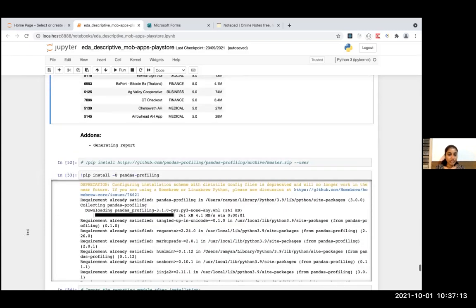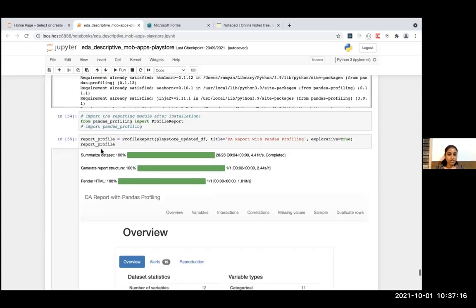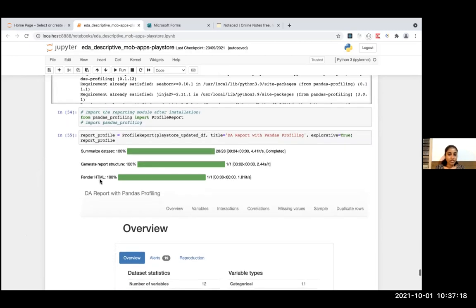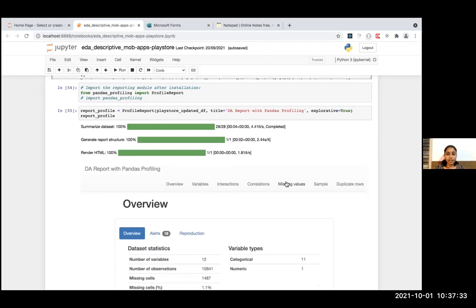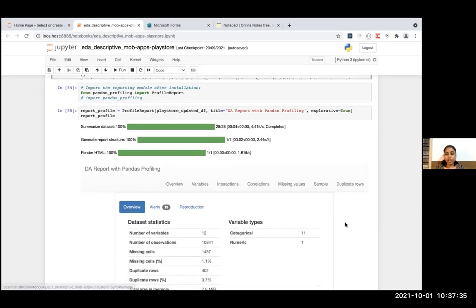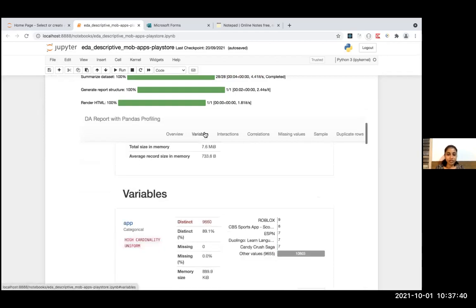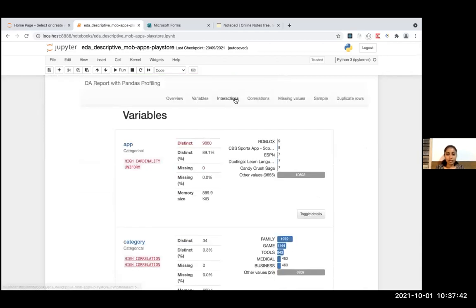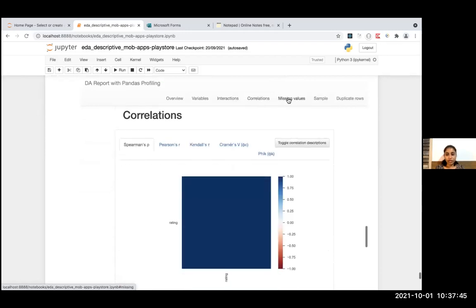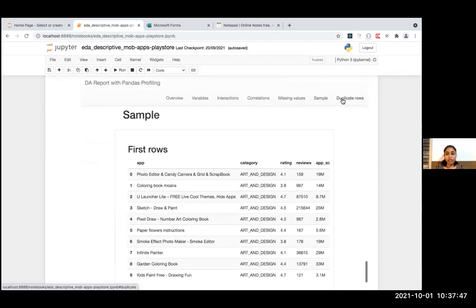And once I installed this library, it needs to be imported. Once you import it, I have imported the class called ProfileReport to generate the report. You would call that class and pass in the data frame and the title you want, and explorative true, so that it gives me the interactive feature I want to view. Once you execute that, you get this high level view of the report, and you can also export it to an external file.